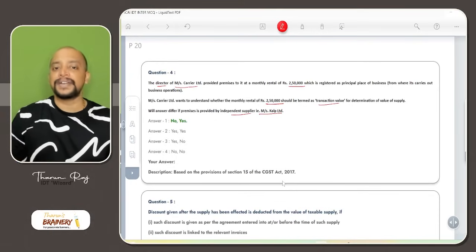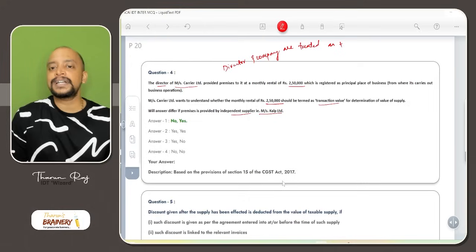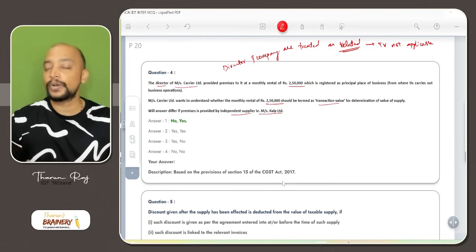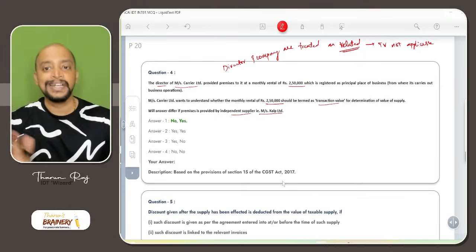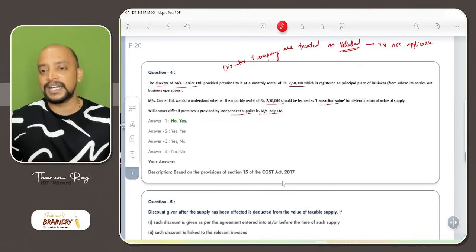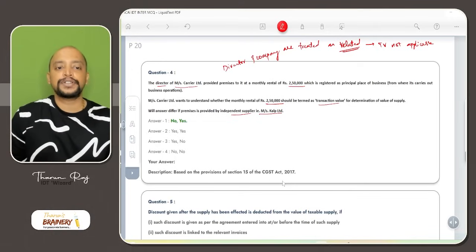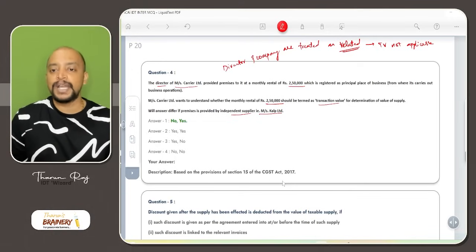Okay, so here if you see, whenever the director is providing services to the company, director and company are treated as related. So when they are treated as related, definitely transaction value is not applicable, because price must be the sole consideration, and supplier and recipient should not be related. So if this is a related party transaction, transaction value is not applicable in this first case.